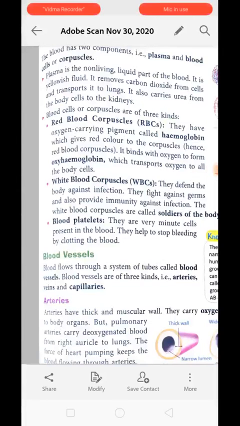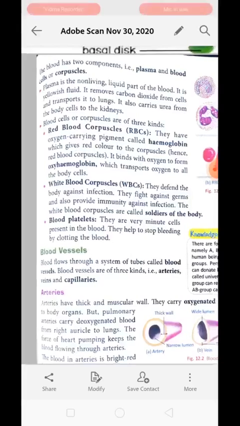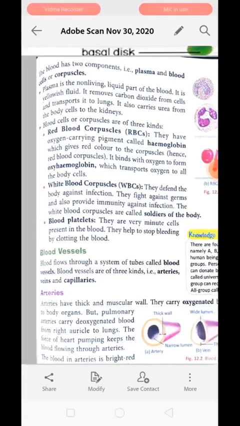Plasma is the non-living liquid part of the blood. It is a yellowish fluid. It removes carbon dioxide from the cells and transports it to the lungs. It also carries urea from the body cells to the kidney. Actually, plasma is the part of blood which makes it easy for blood to flow in blood vessels. It has a large quantity of water, more than 90% water is present here. Okay, it has a slightly pale yellow color and it dissolves all the waste material inside it.